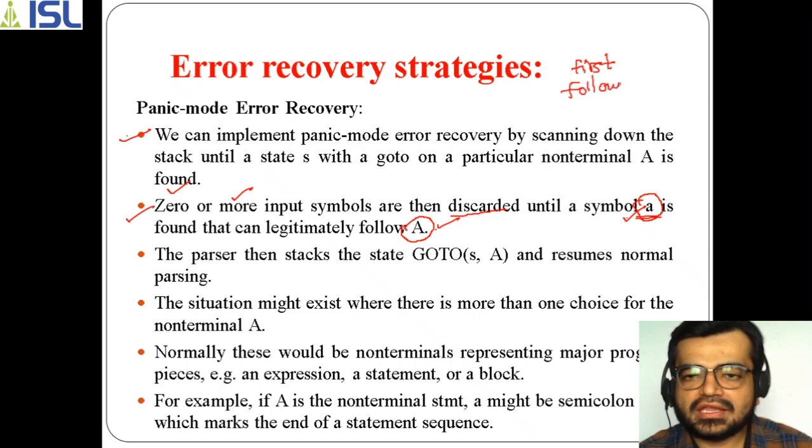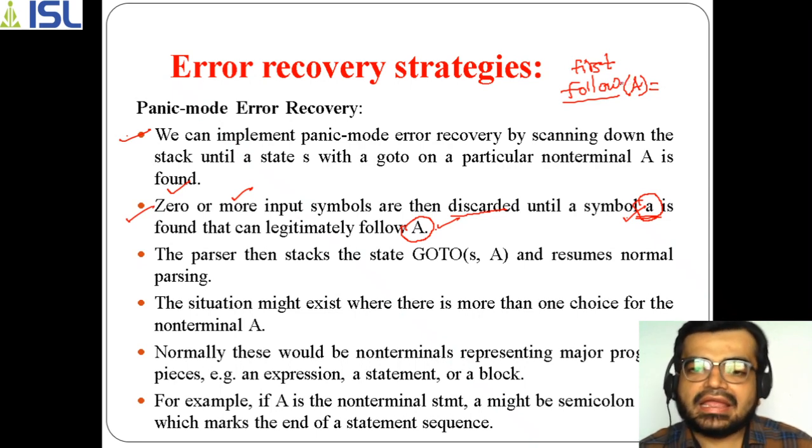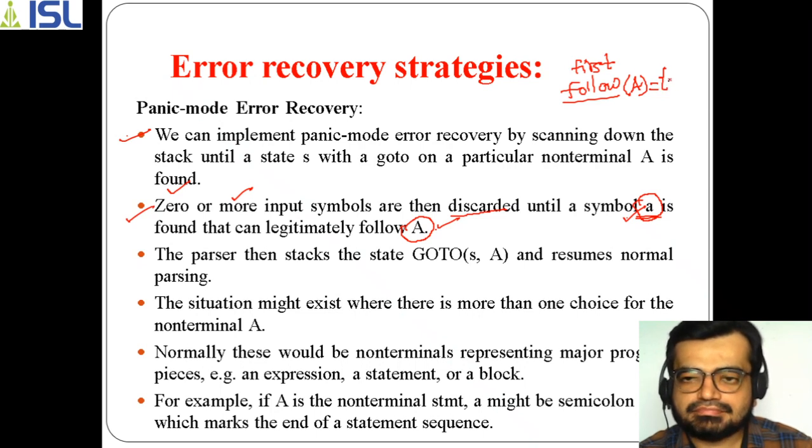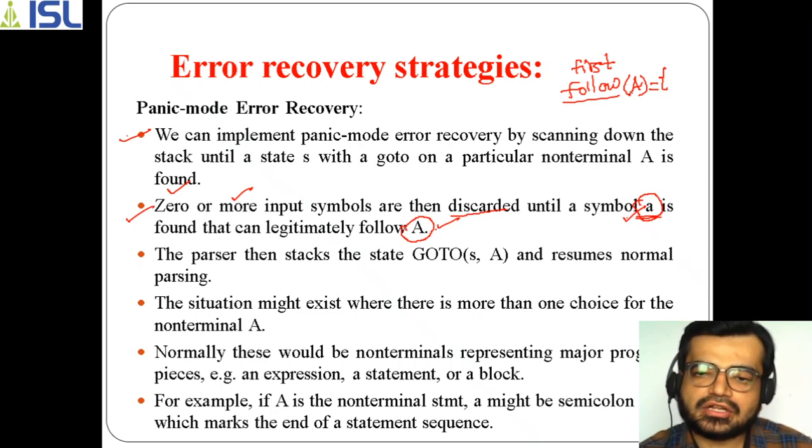In the follow operation, the follow of a non-terminal will be there. Here follow of A is there. So whatever symbols follow this non-terminal A, it will consider as part of that, but the other symbols which are not part of this non-terminal, it will simply discard.